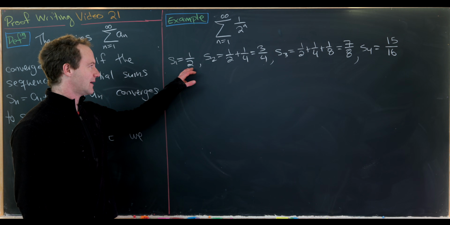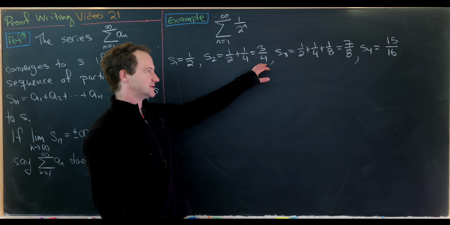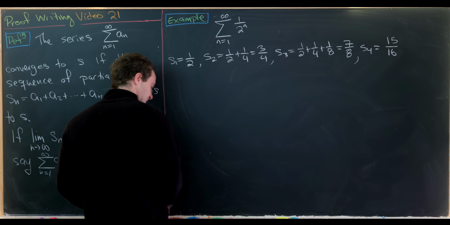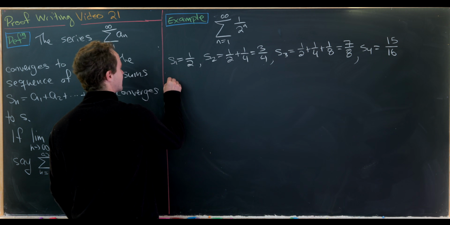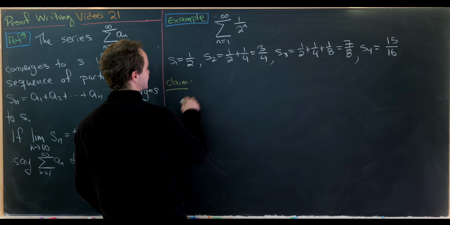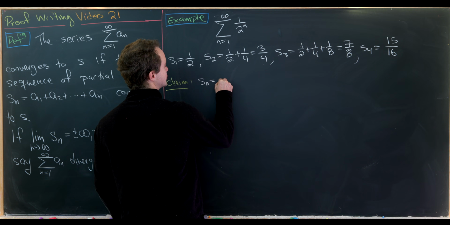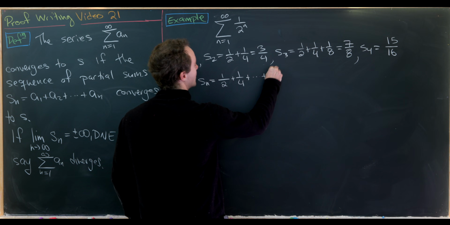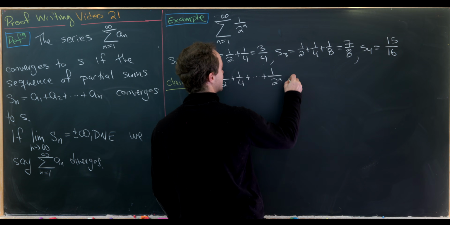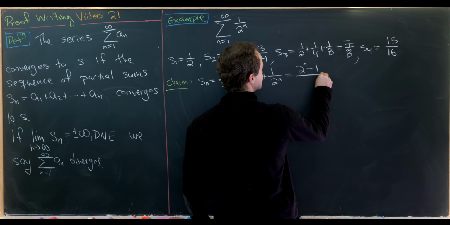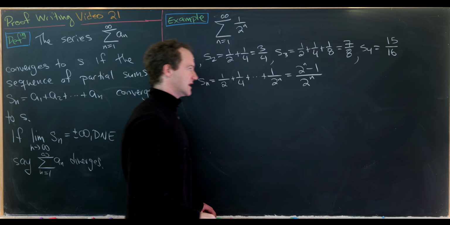So notice the denominators are always powers of 2, and the numerators are 1 less than those powers of 2. So that maybe brings us to the following claim, which would be S sub n, which is equal to 1/2 plus 1/4 plus all the way up to 1 over 2 to the n, is equal to 2 to the n minus 1 over 2 to the n.